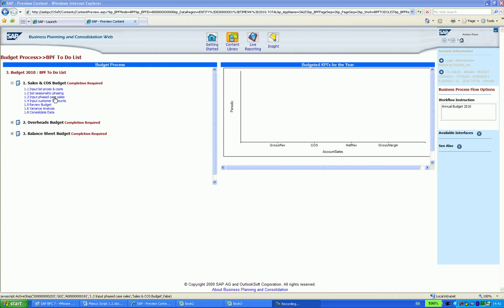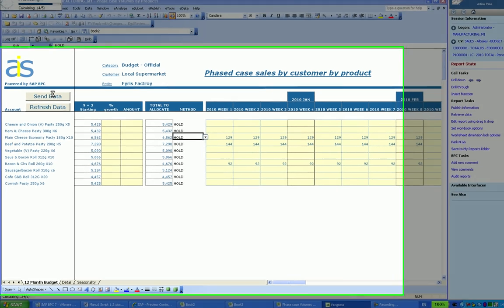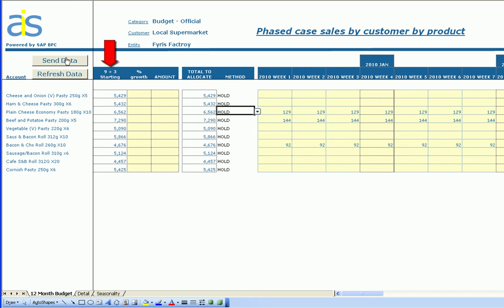So next I click substep 1.3. Okay, now what I have here is a schedule that will help me phase my case sales for my sample product over the full year. So my starting point is a full year number based on 9 months actuals case sales plus 3 months of forecast. I can apply an uplift or overwrite this number. I'm going to apply a 5% uplift. So the total to allocate has been uplifted now by 5%.